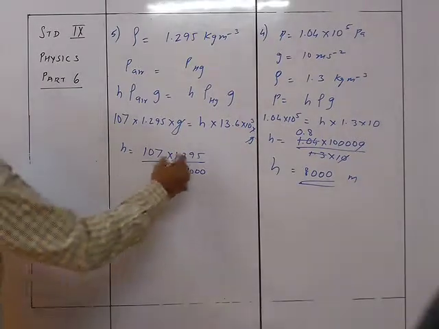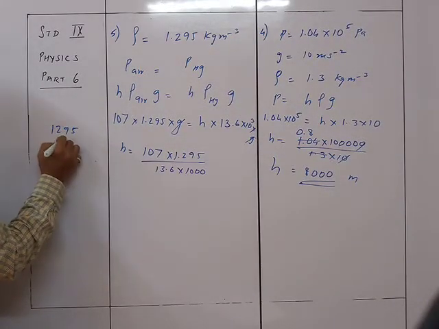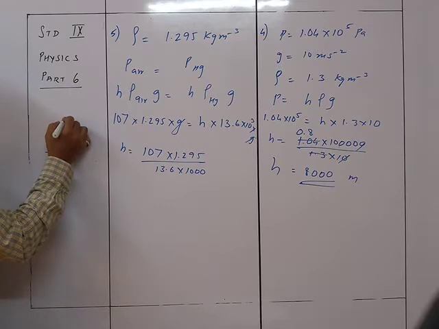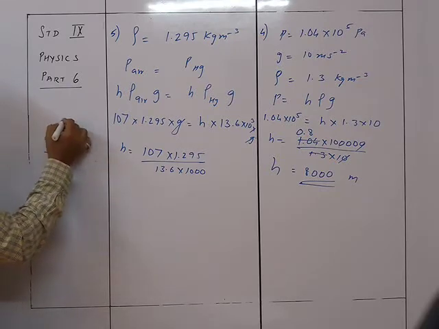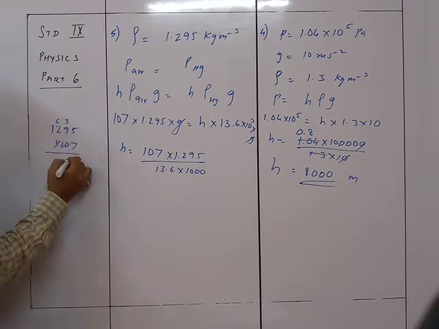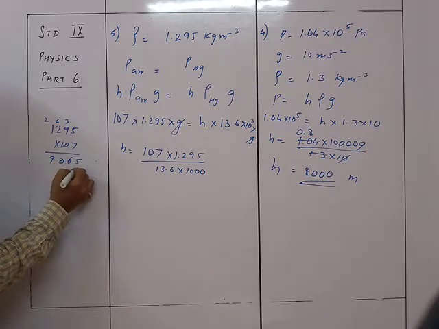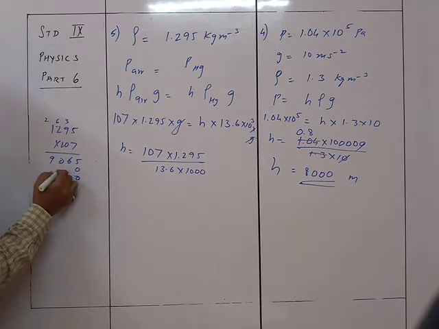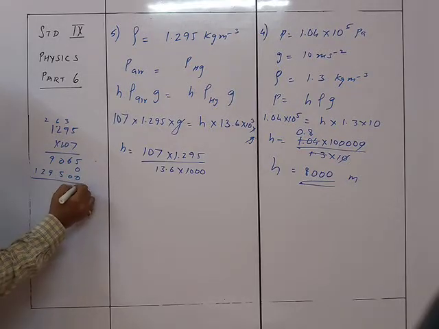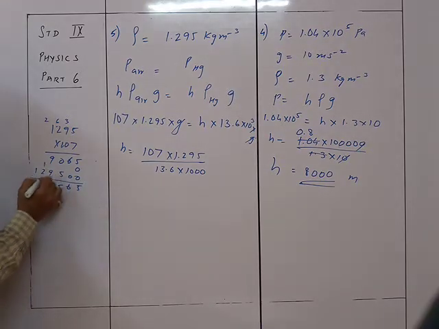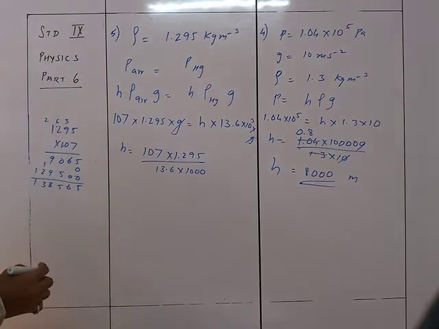So if you multiply these two, it is 1295 into 107. Let me just check it. 1.295 into 107.